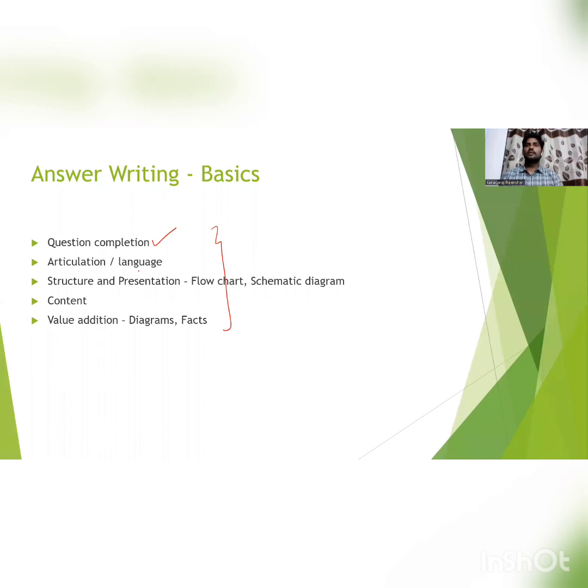So the second thing is the use of language and articulation, how you express your words. That's very important. But in a science-based optional like agriculture, you don't need to worry about the language area, so usually we can omit this part. It is important only for the humanities subjects and the GS papers. In agriculture, it's a science-based option. So you read the standard textbooks, and you can give what is given in the textbook exactly. So don't need to worry about this area.